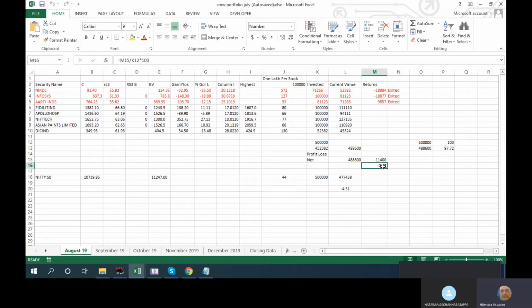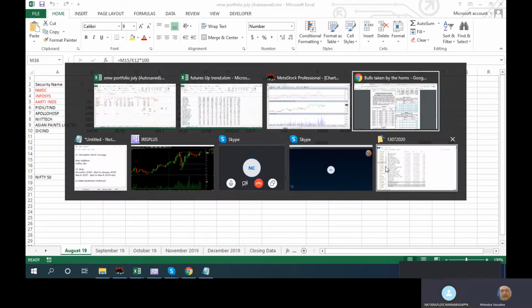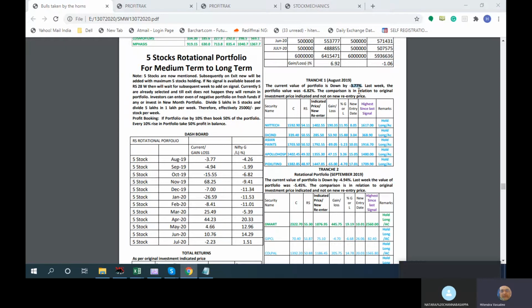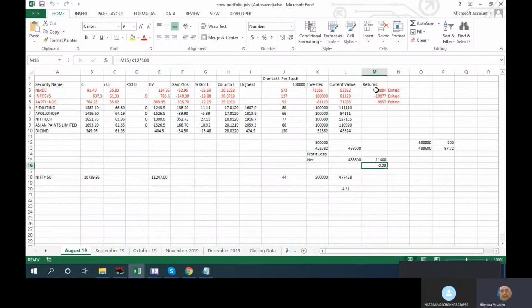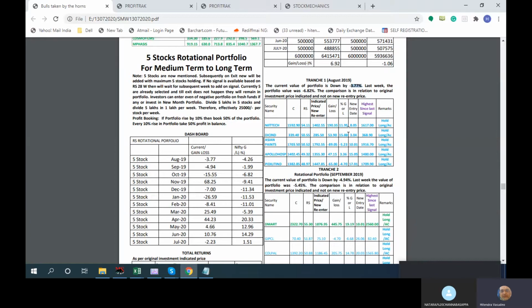This is as of Thursday now. Okay, this will update. So we are minus 2.8. If you see over here, last week we were 2.7. So we are making progress back, actually, after taking care of the loss also. That is what we are accounting, whereas in this table you will not get to see all that. We will just get a summary snapshot.